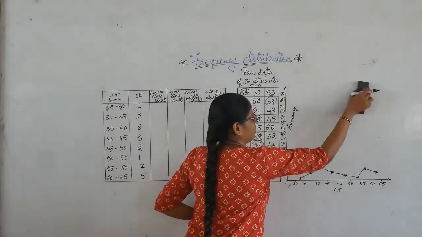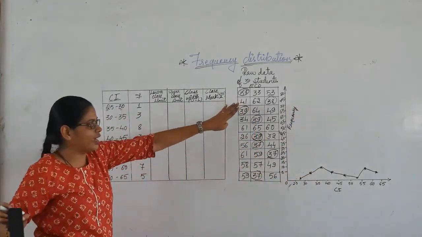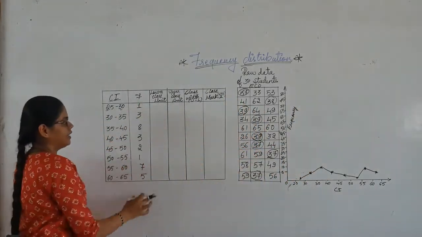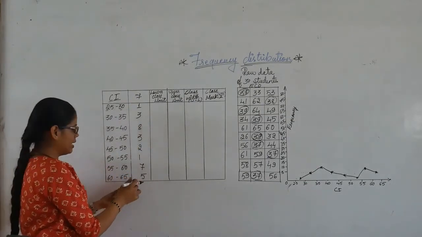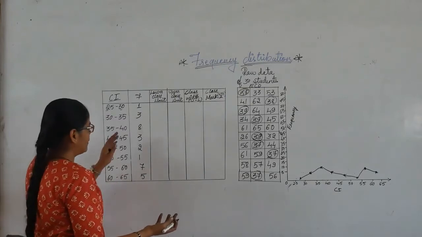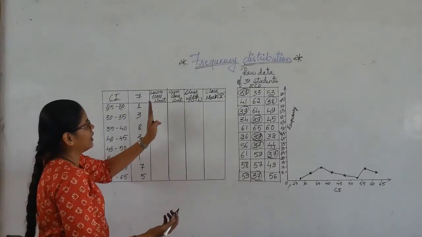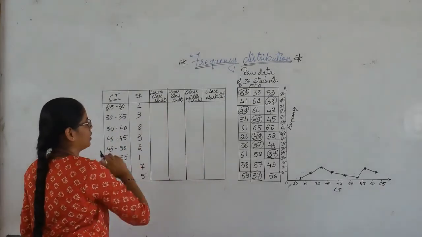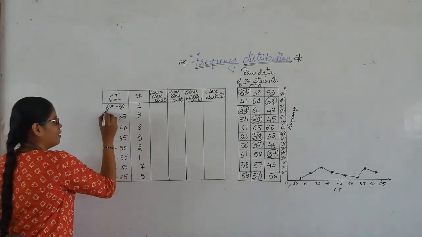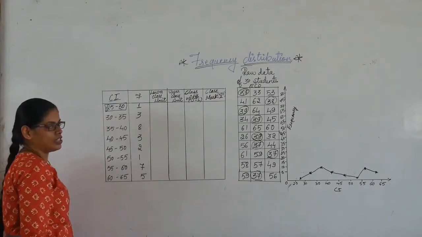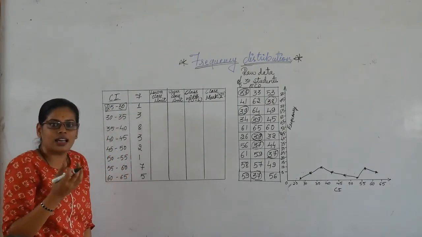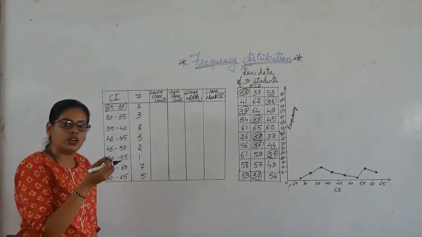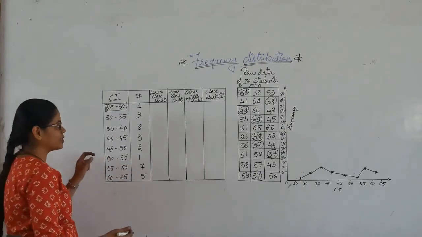So this is how we classify this raw data into this table. I have already done the frequency for your easy understanding. Now let's move to the next column, which is the lower class limit. When we have classified this range or the class interval, we need to understand what our lower class limit and upper class limit of this class interval are.